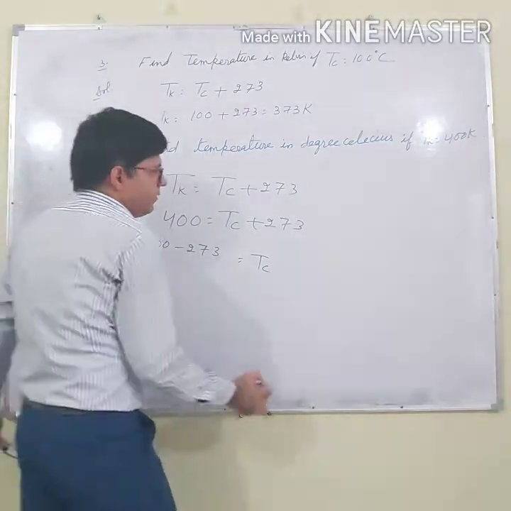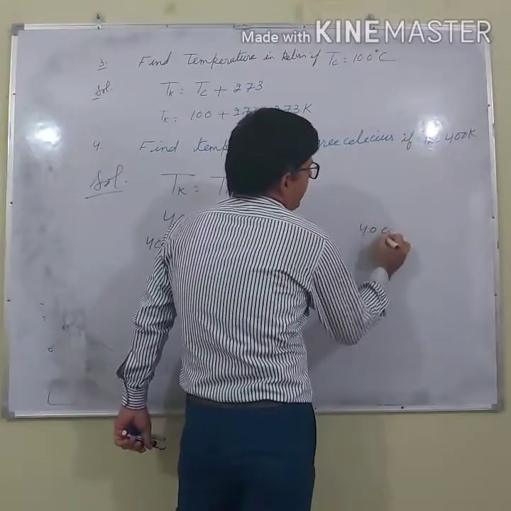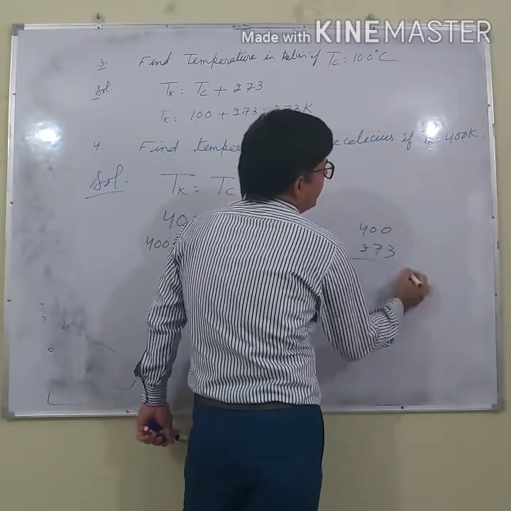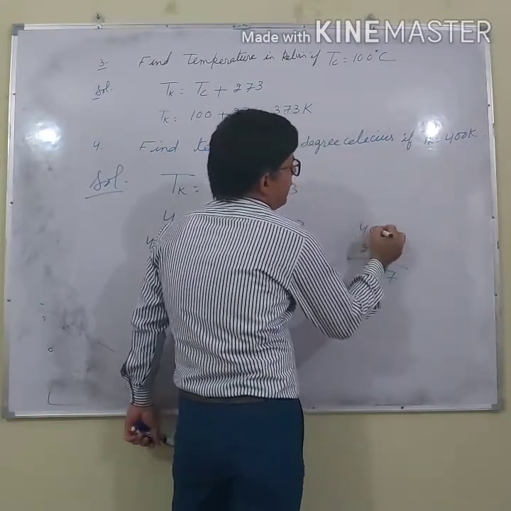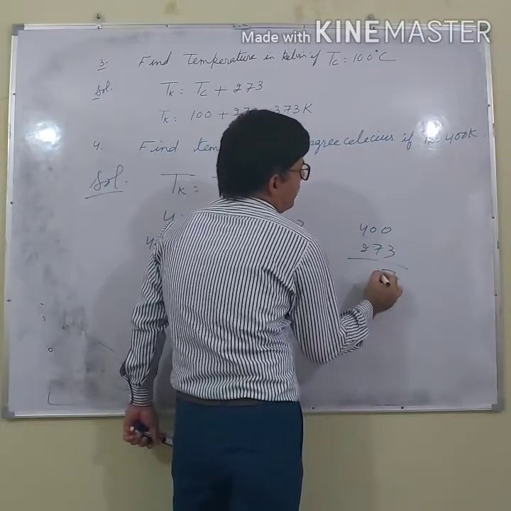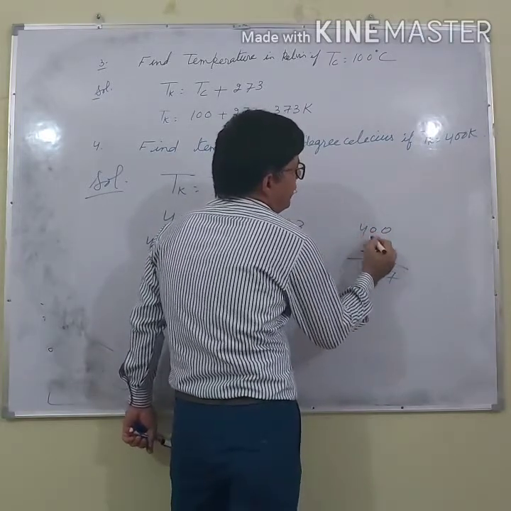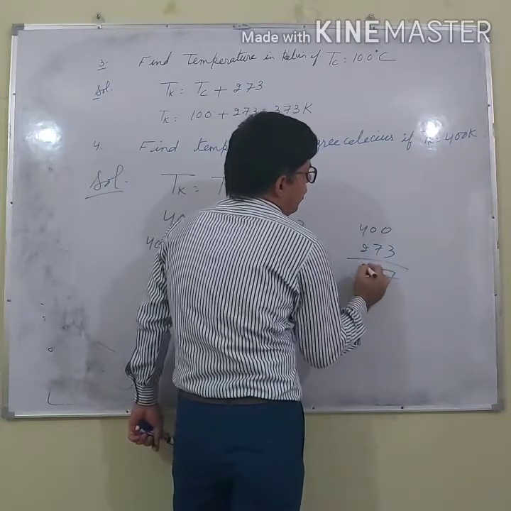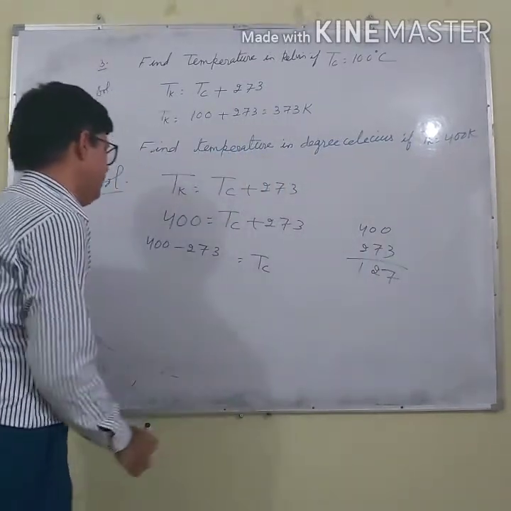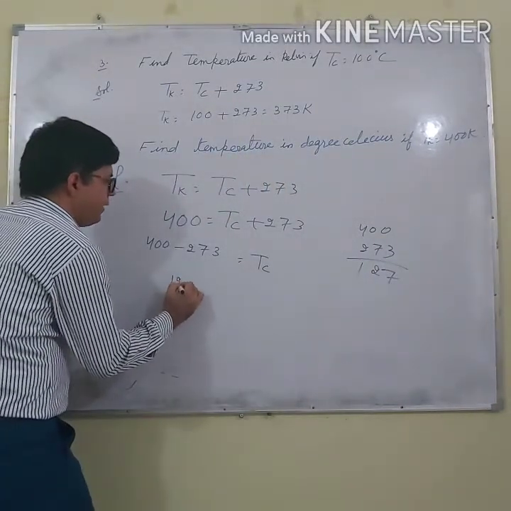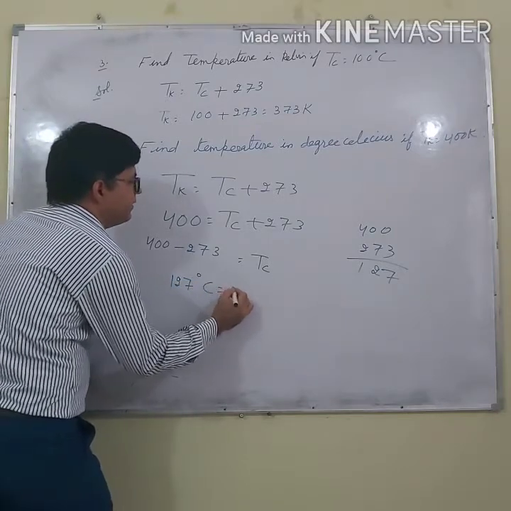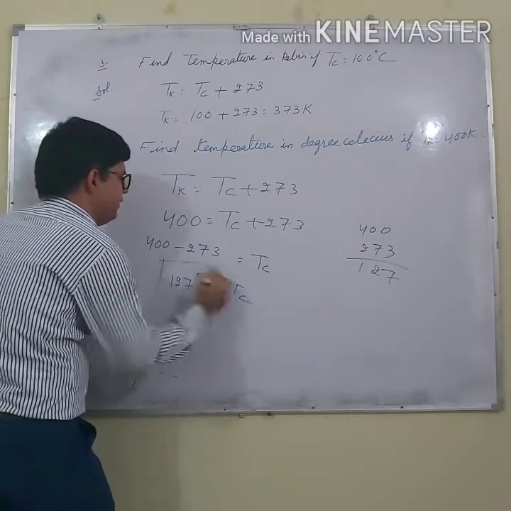If you solve this, 400 minus 273, I think you can say 7, carry 1. So this is 2 and this is 1. 127 degrees Celsius is the temperature in Celsius.